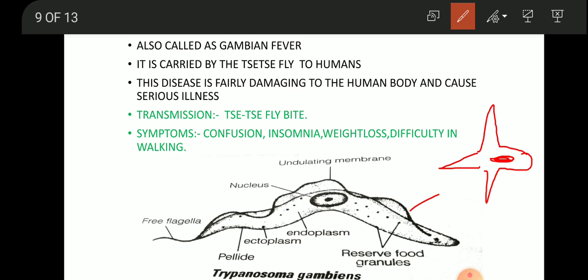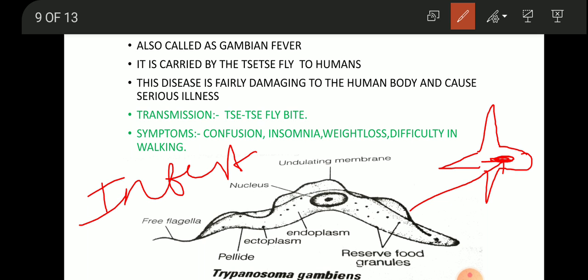trypanosoma. Okay, the disease fairly damages the human body and causes serious illness. It also lives in the intestine. So how is this disease transmitted? By the bite of the tsetse fly.